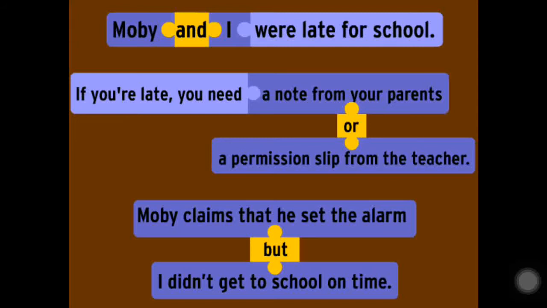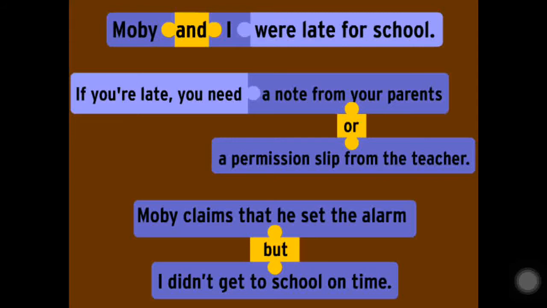Instead of saying Moby claims that he set the alarm, I didn't get to school on time, if I remove this conjunction and talk, both are different sentences. There is no connection in between both. But when I put the word but here, the second sentence is related to the first one. Now see here. Moby claims that he set the alarm, but I didn't get to school on time. When I am saying but, that means the second sentence is dependent on the first one, right?